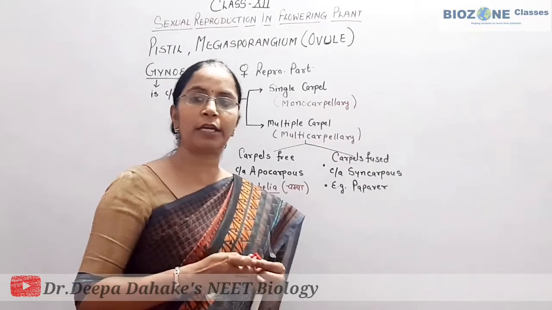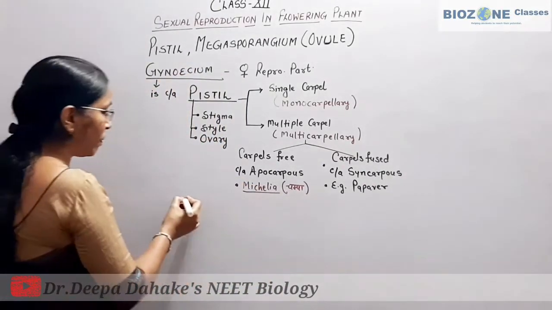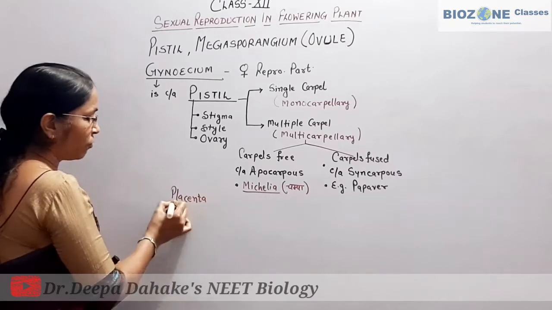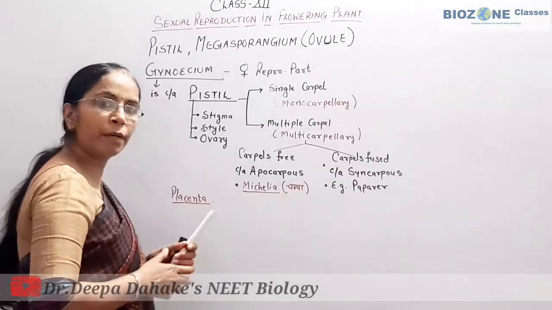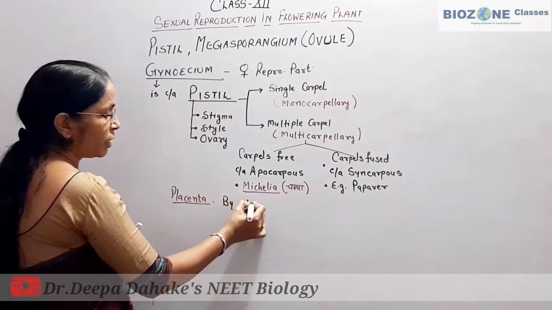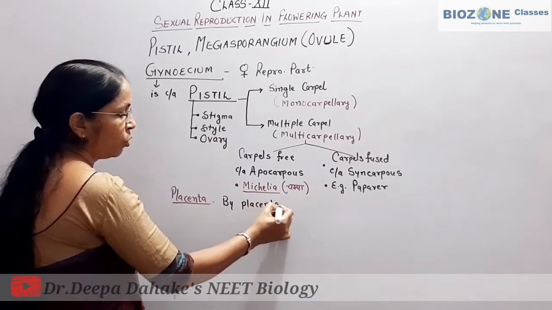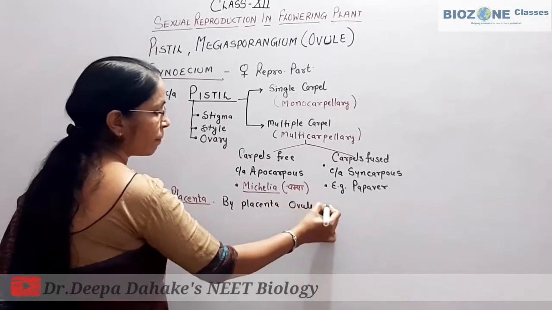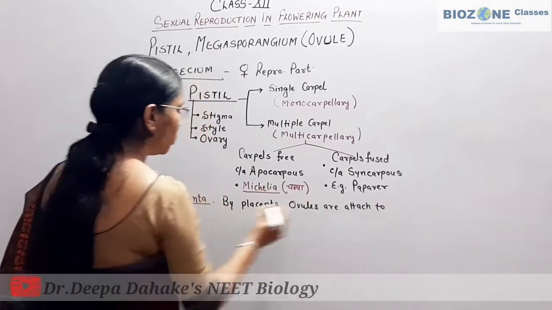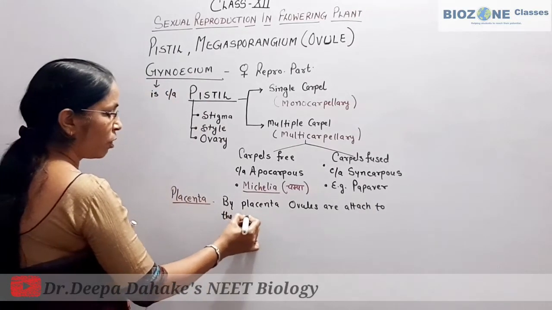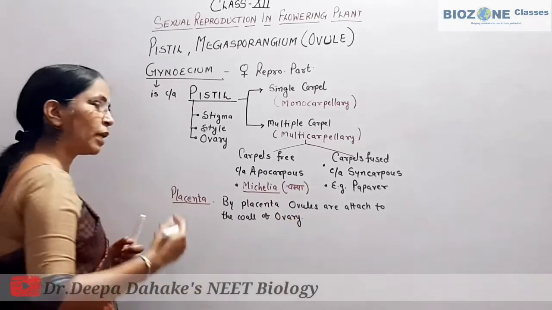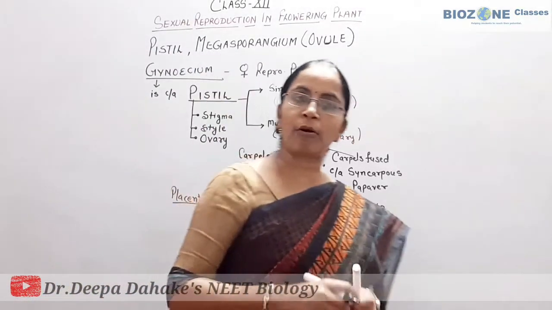Placenta you already studied in class 11. Placenta is one of the nutritive tissues, or simply the conductive tissue, and by this tissue ovules are attached to the wall of the ovary. This part you remember. So ovules are attached to the wall of the ovary with the help of placenta.